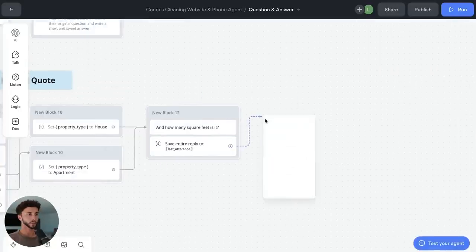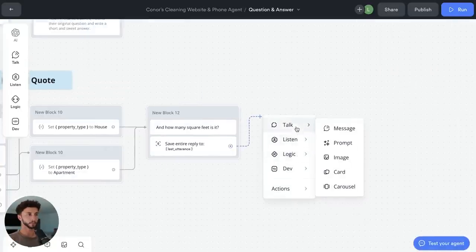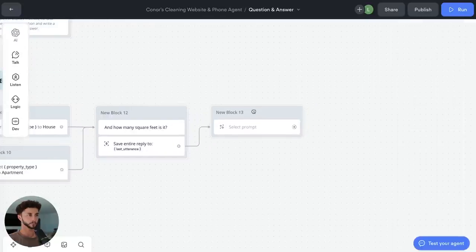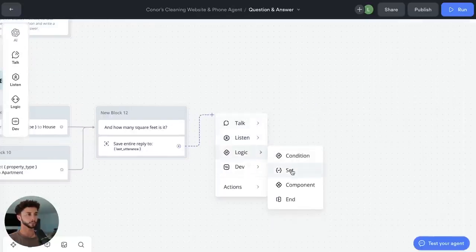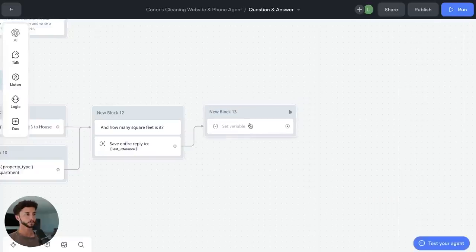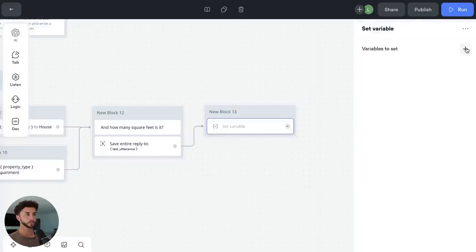And we want to go here, set up a set step. Sorry, that's not right. Using a prompt. And what we're going to do is use AI to analyze the response and then extract the number of square feet from it.